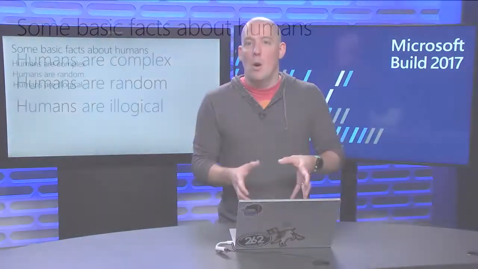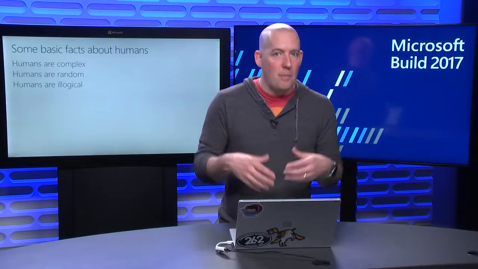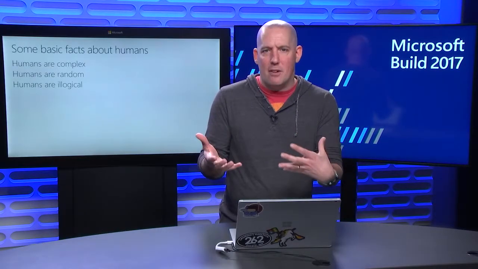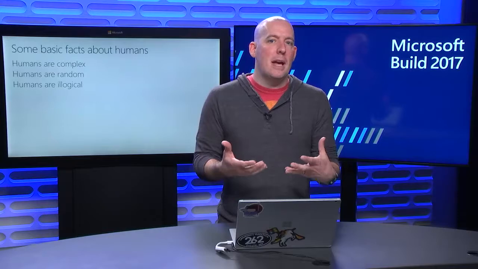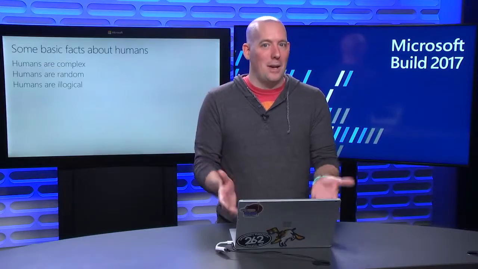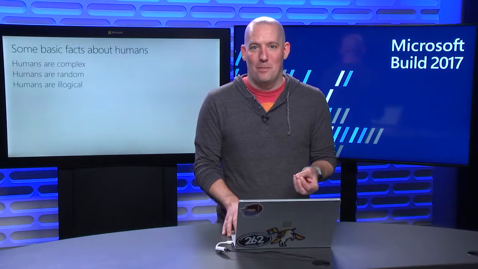Humans are random. We can get distracted by different things. Our minds can change. Something else in our environment might change, and that might cause me to do something that's completely unexpected. And finally, and I think we could all agree on this, humans can be illogical. On top of that, humans are very rarely going to provide all of the information that's required right up front.